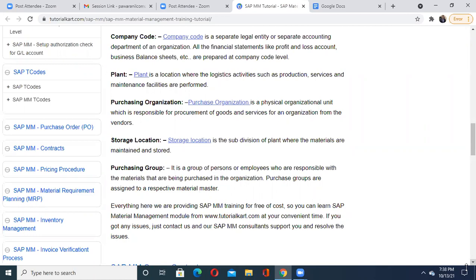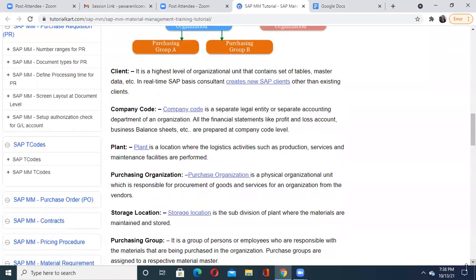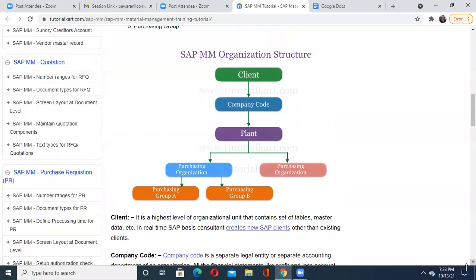Means when any material is purchased, any good is purchased in the industry for further processing, what do they do? They assign a particular material master to it, and based on that material master only the further operations are carried out. So it's very important. I hope now you are clear with all these basic terminologies of your organization structure.